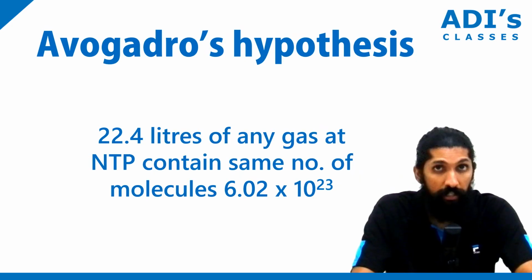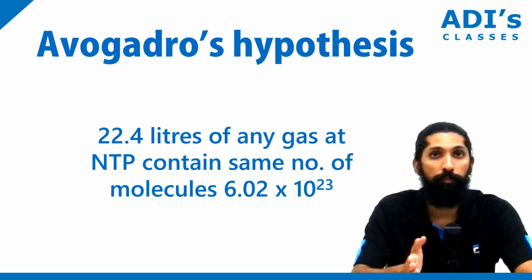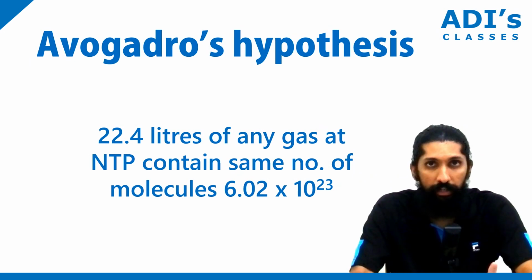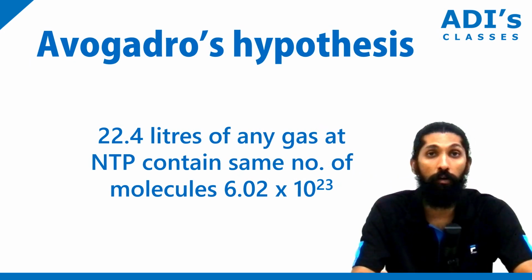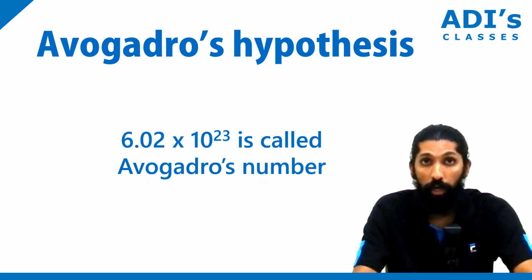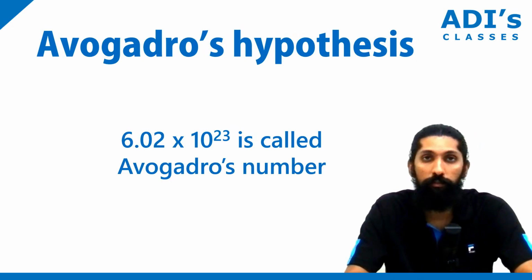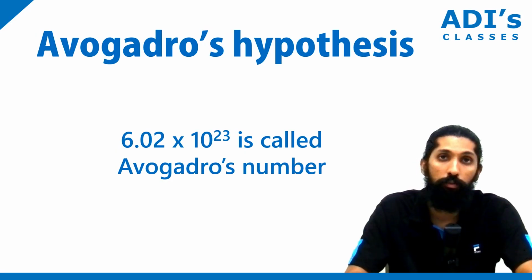Now, an ideal gas is one which obeys Charles' law, Boyle's law, every law. Basically, it's like an ideal case. For an ideal gas, we have the equation PV is equal to mu RT.